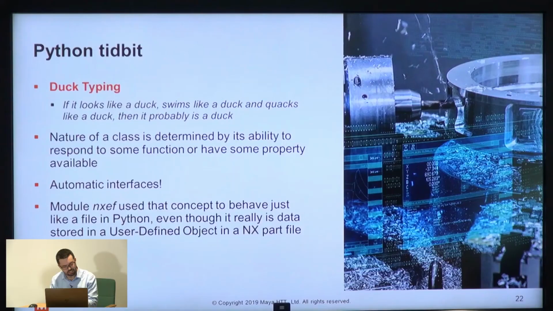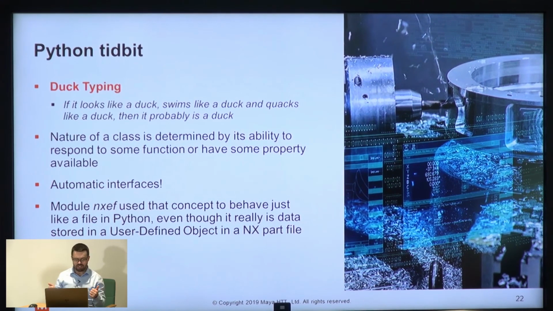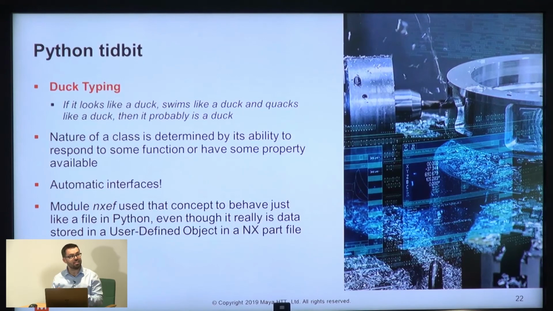Just a little side note, I like to highlight a few things about Python because we like it quite a bit, and this is my Python tutorial section. I wanted to talk about something called duck typing, and this is not specific to Python. If you do programming, I'm sure you've heard of it. Basically, it's a saying that goes: if it looks like a duck, it swims like a duck, and it quacks like a duck, then it probably is a duck.